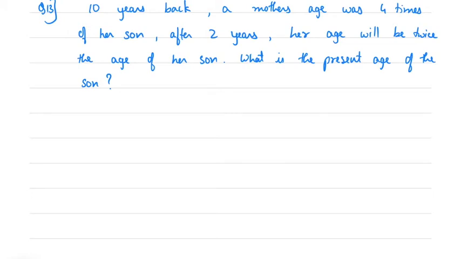Let's see the next question. 10 years back, a mother's age was 4 times her son's. After 2 years, her age will be twice the age of her son. What is the present age of the son? Okay.